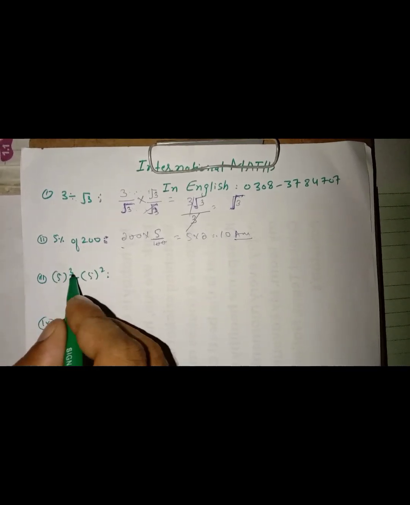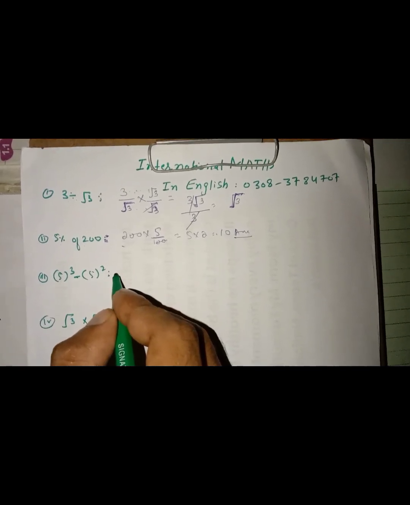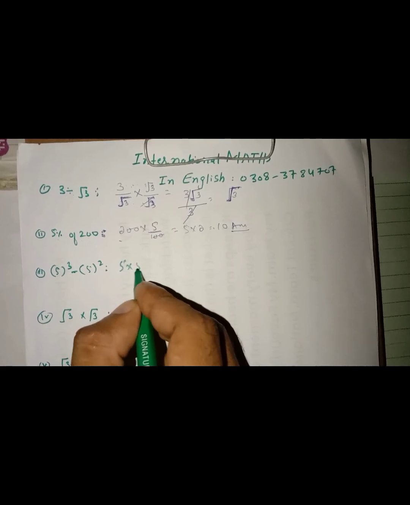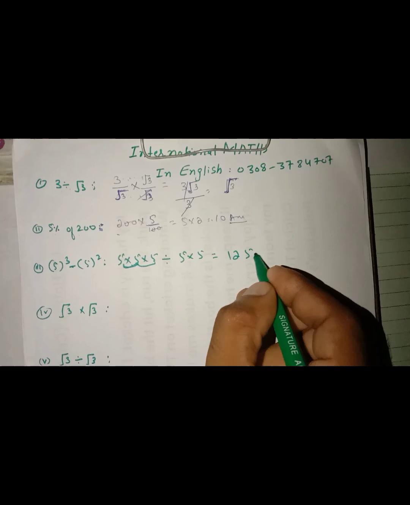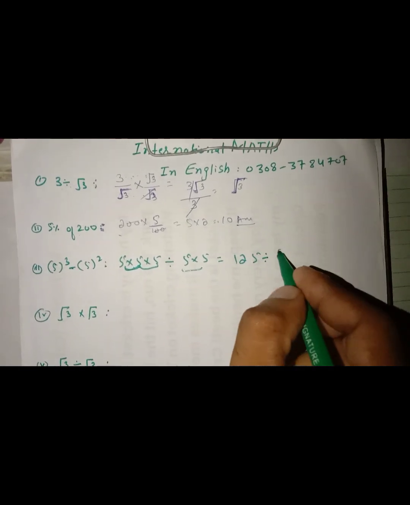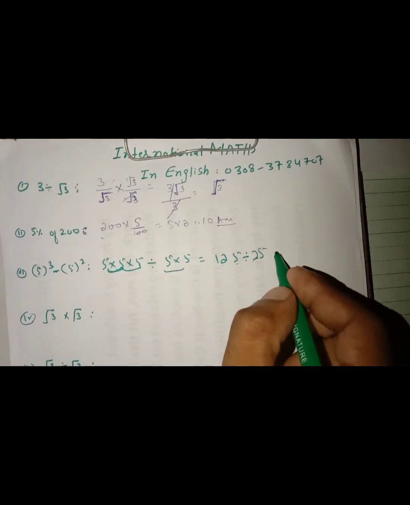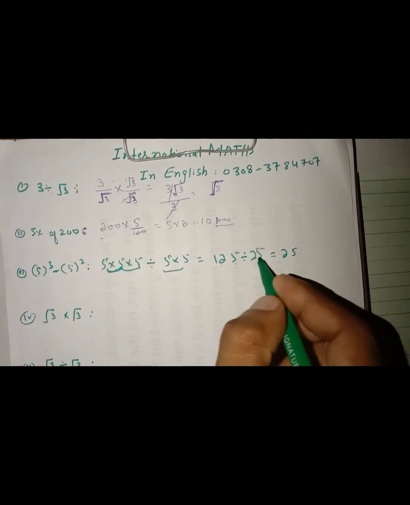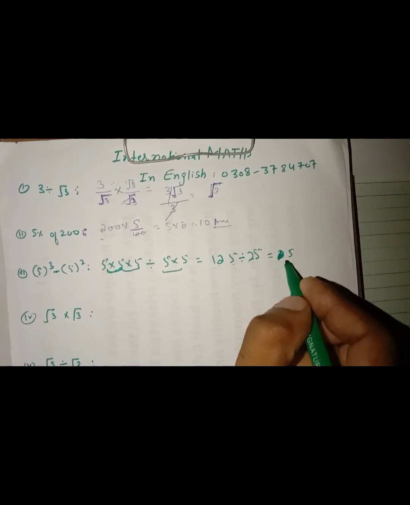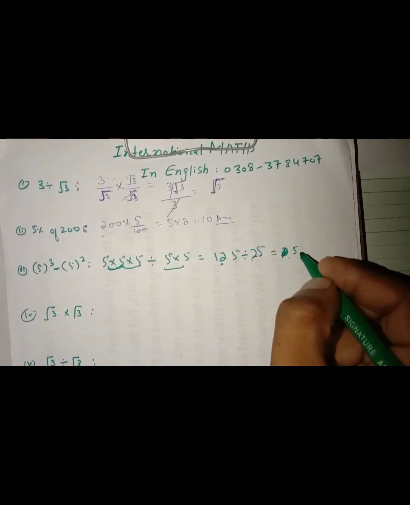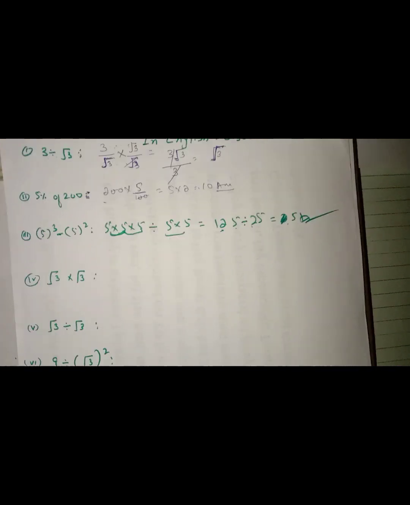First of all we solve the powers. 5 power 3, so we write 5 multiply 5 multiply 5, divided by 5 multiply 5. So 5 into 5 is 25, 25 into 5 is 125, divided by 5 into 5, 25. So 125 divided by 25 is equal to 5. Our correct answer will be 5. I hope you understand well.